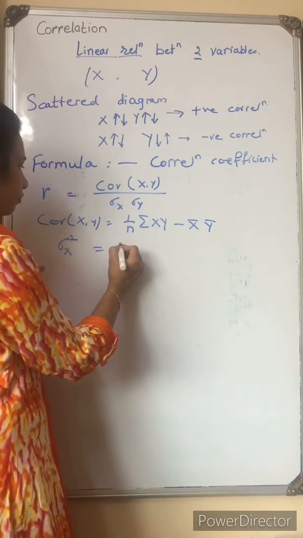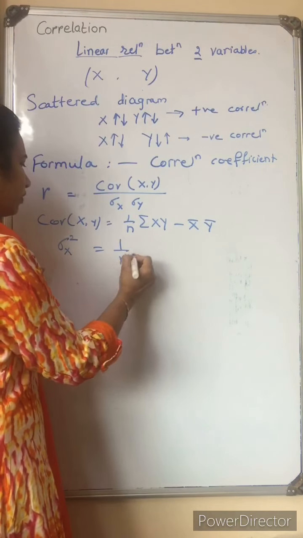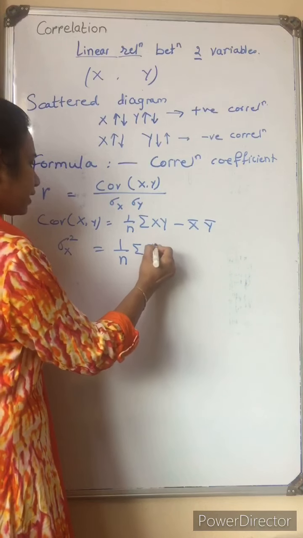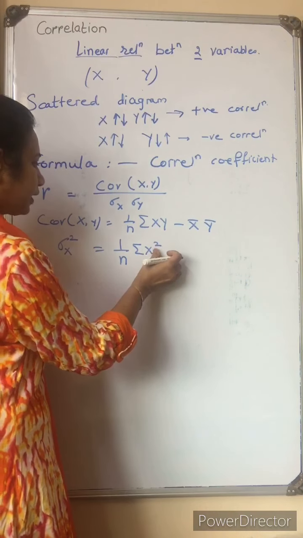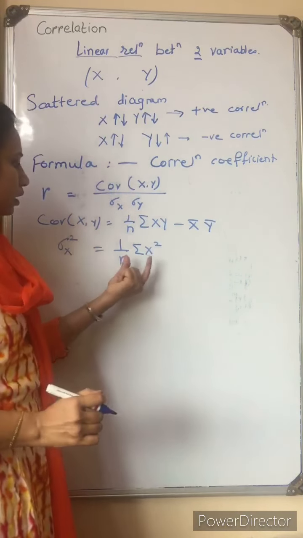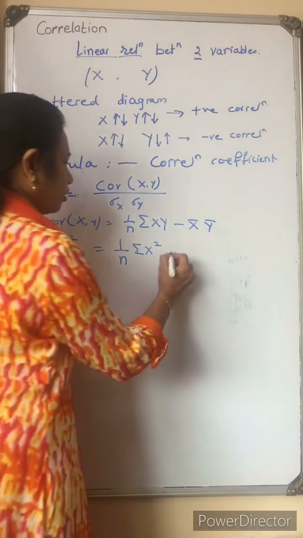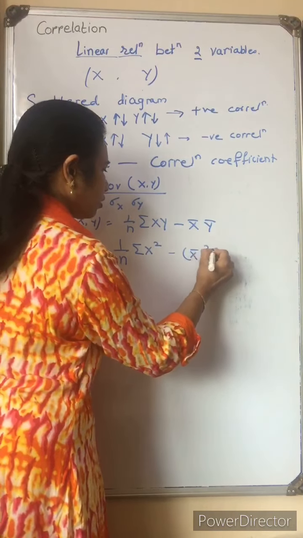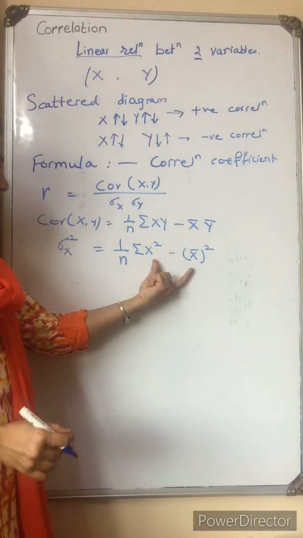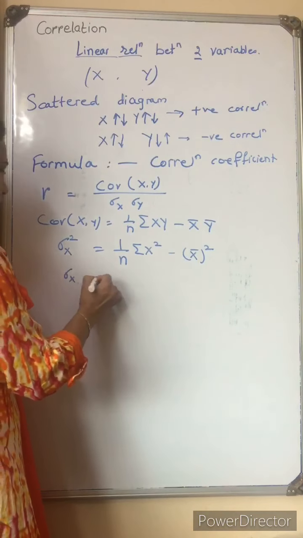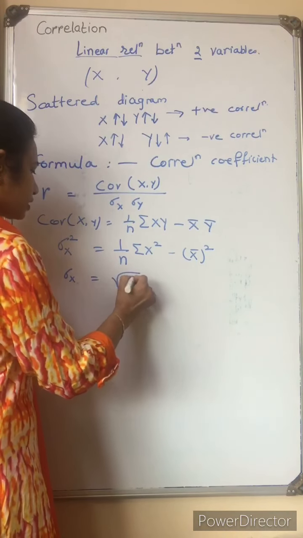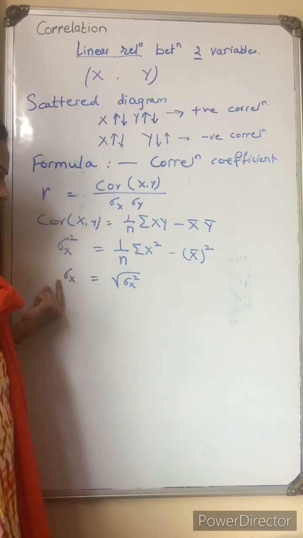Okay, variance of x is 1 upon n summation xi square or x square. Here we take x, so I take x only. Summation x square minus x bar whole square. Okay, and by taking under root of sigma x square, we can find out the value of sigma x,